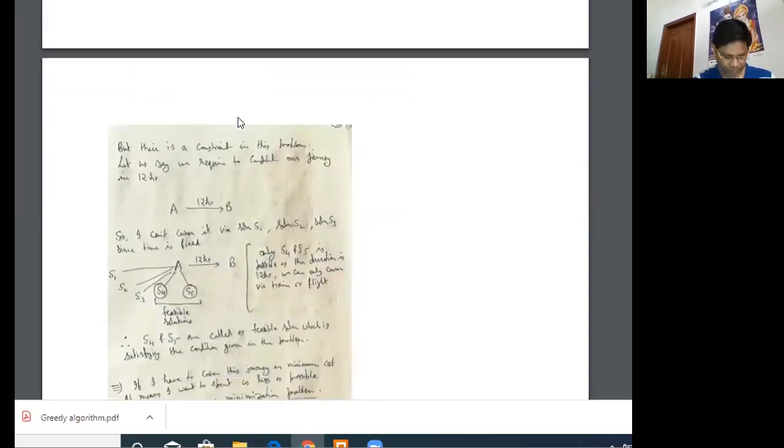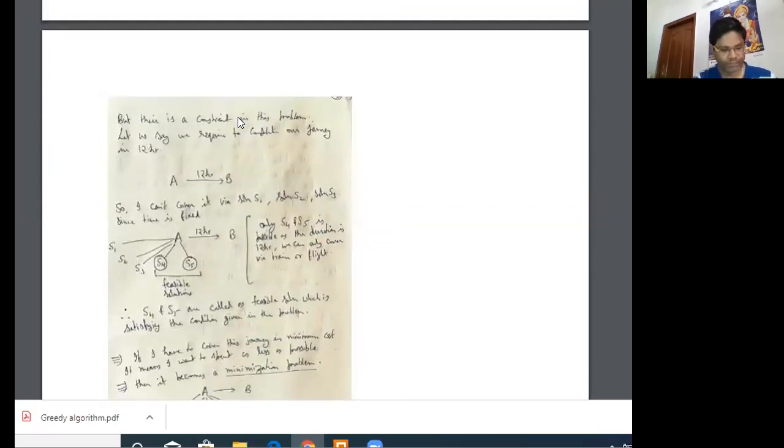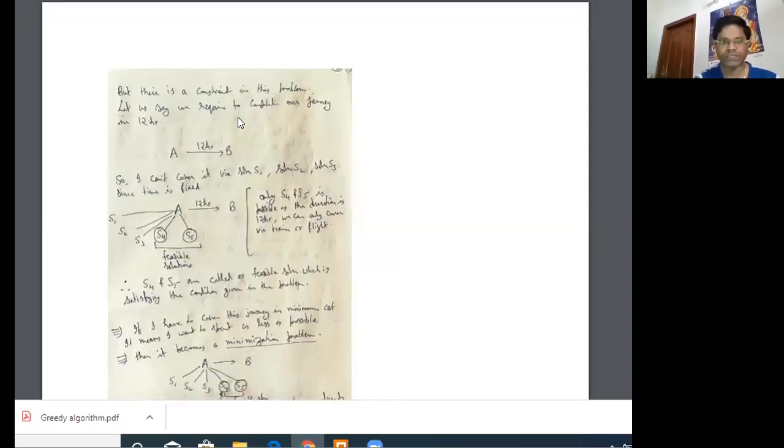So this is our problem statement, but there is a constraint in this problem, and the constraint is the duration. Duration means we have to travel from city A to city B in some fixed amount of time, and this is the constraint here. Suppose our duration value is 12 hours.